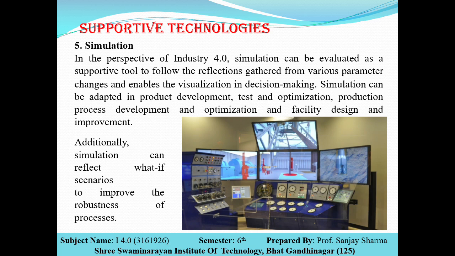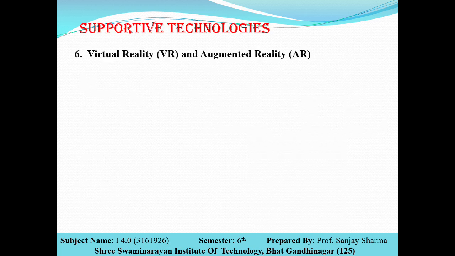So even if you need to change the location of a machine or a component, with the help of simulation you can do it. The next technology is virtual reality, that is VR, and augmented reality, that is AR.